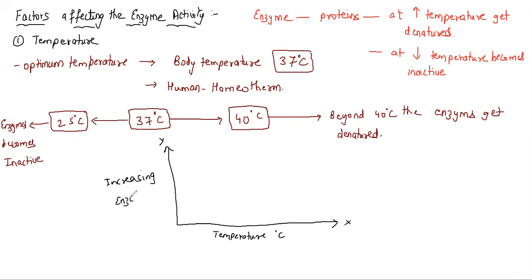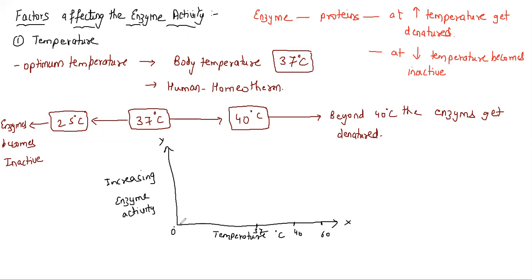So what we need to understand here: let's take this point to be 0, this point to be 37, this point to be 40, and here let's take 60.